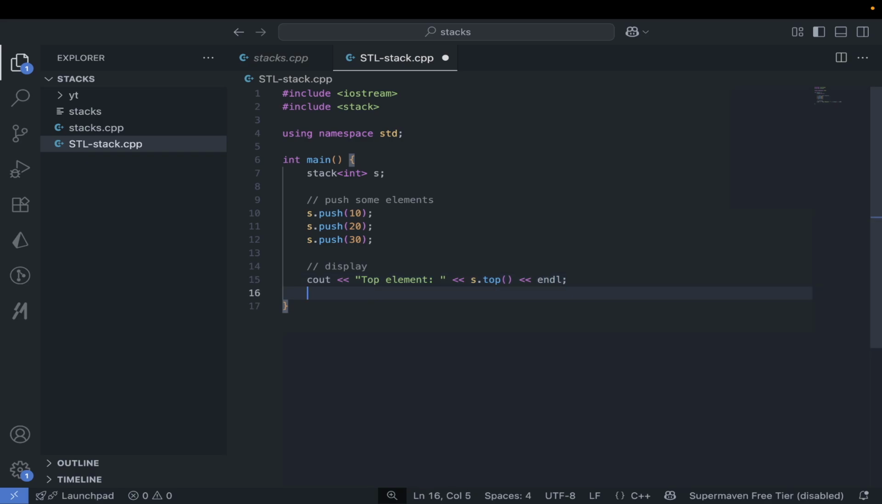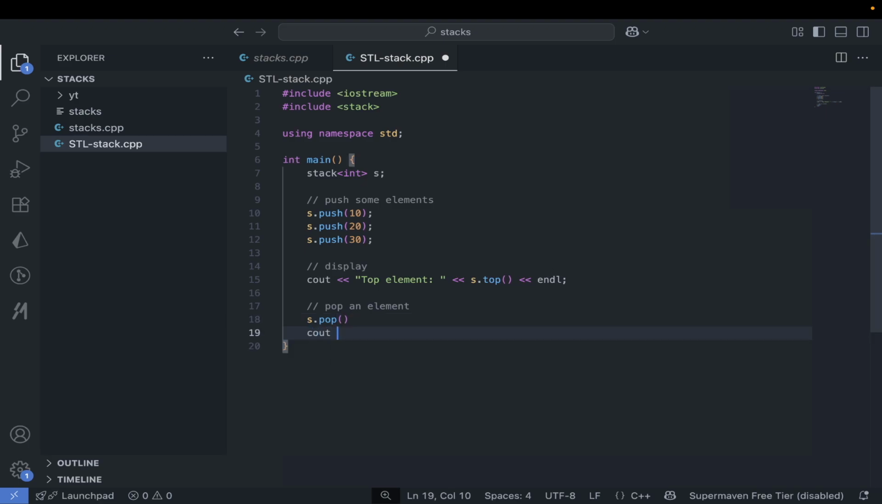Now let's create an inline. Let's pop an element. Let's say s dot pop. It pops out the topmost element from the stack because it follows the LIFO principle, last in first out. So the element that comes last will exit first.